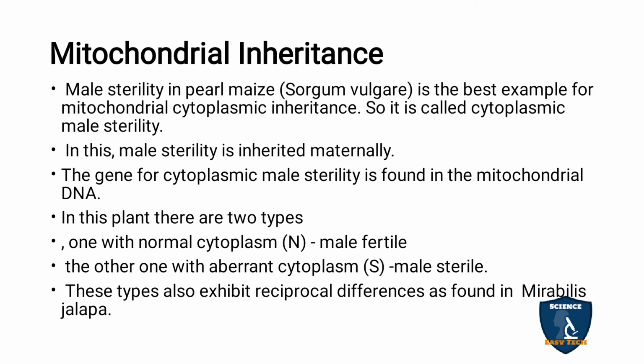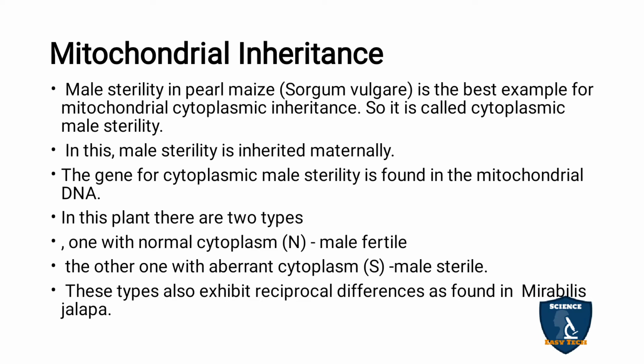And this male sterility is also inherited, means transmitted, from the maternal parent only. Maternal means mother, that is the female plant only. So where is the gene for cytoplasmic male sterility found? The gene for male sterility is found in mitochondria. And here also there are two types of gene.